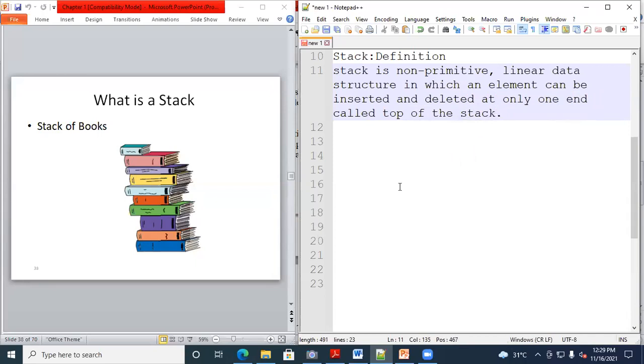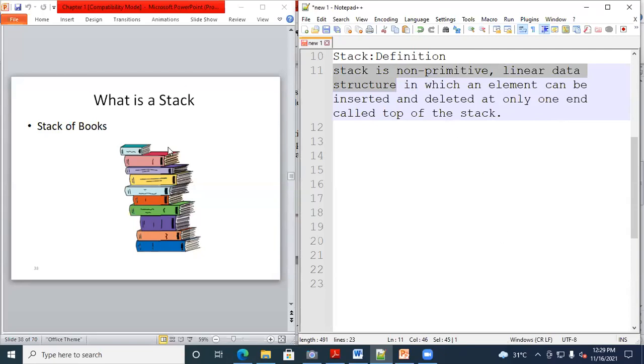Right. So this is the definition. So stack is a non-primitive linear data structure in which an element can be inserted and deleted at only one end, called the top of the stack.